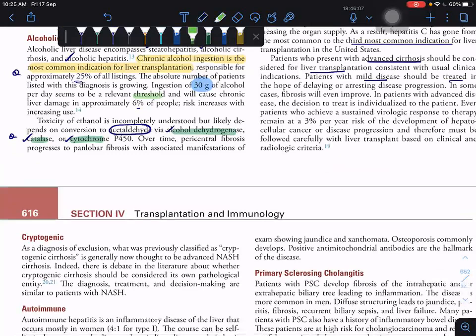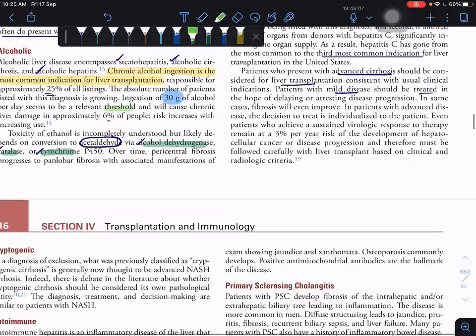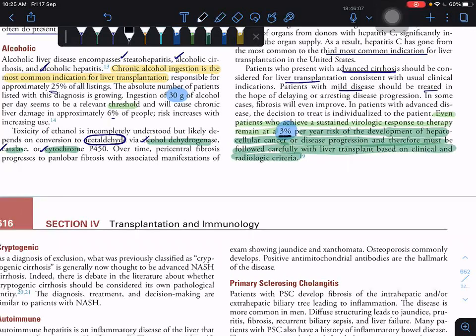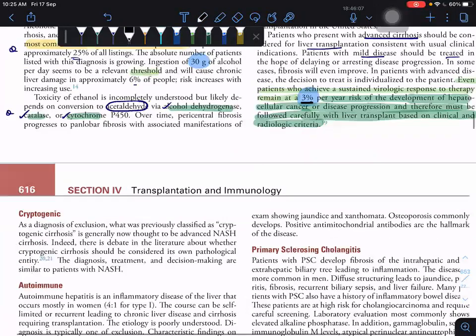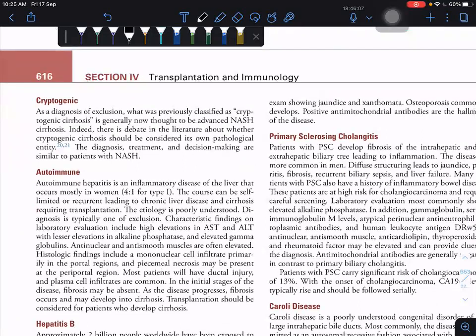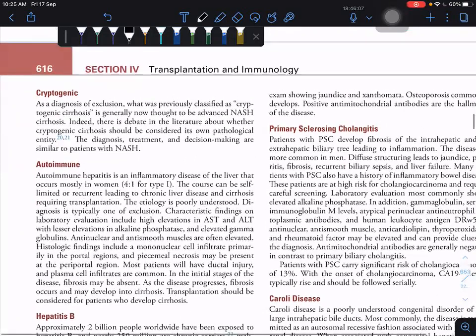And they are telling that even if you treat, even the patient who achieves a sustained virological response to therapy remains at 3% risk of development of hepatocellular cancer and disease progression. Therefore, they must be followed carefully, with liver transplantation based on clinical and radiological criteria. So even though virological response is present and treatment is given by the drugs, there is a 3% chance to develop hepatocellular carcinoma, so they are carefully monitored. Not that much MCQ.